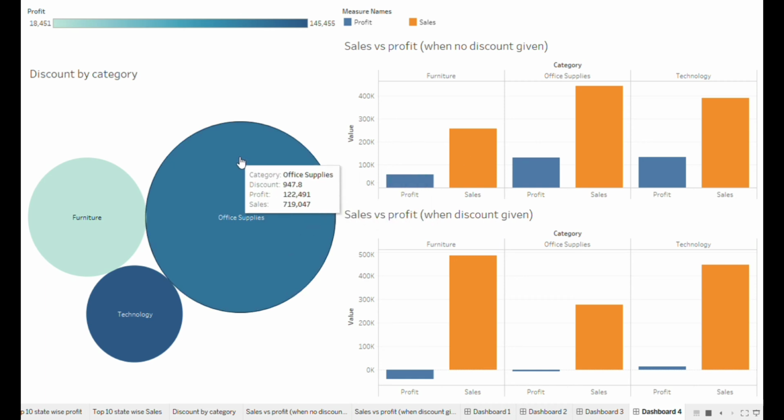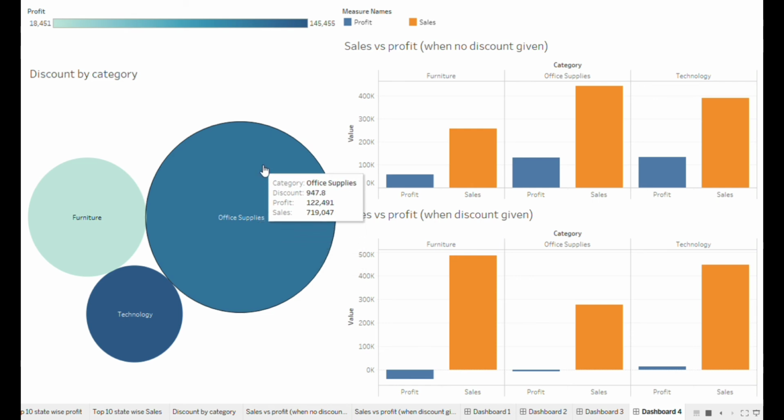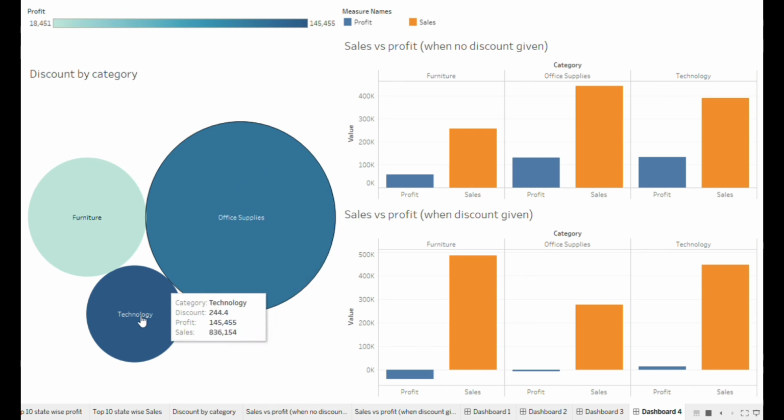Next, discount by category. The bigger the size, the larger the discount provided. So we can see office supplies are providing more discounts, and the darker the color, the more the profit. The category giving the least discount, that is technology, is making the highest profit.